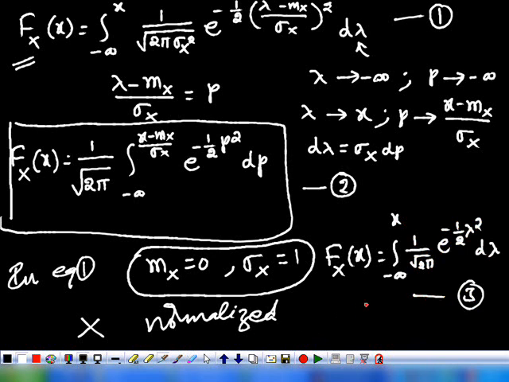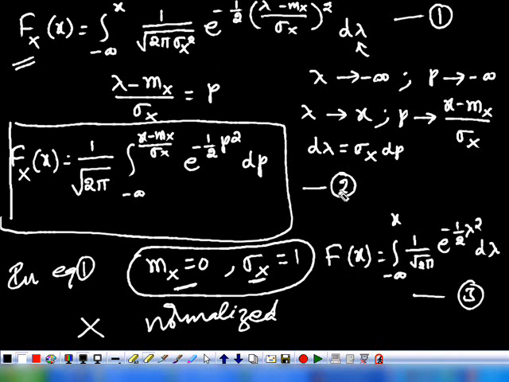And one more thing: when you let mx equivalent to 0 and sigma x equivalent to 1, instead of writing this function as Fx(x), I simply change this to F(x). I am giving it a new name, because when mx is not 0 and sigma x is not 1, I designated it as Fx(x). So in this special case, I call this simply F(x).